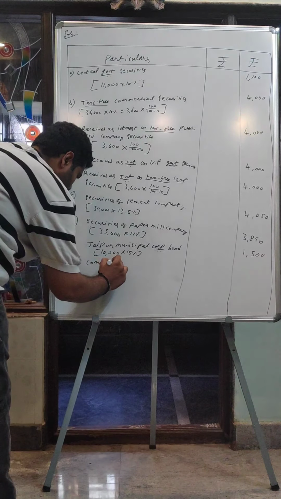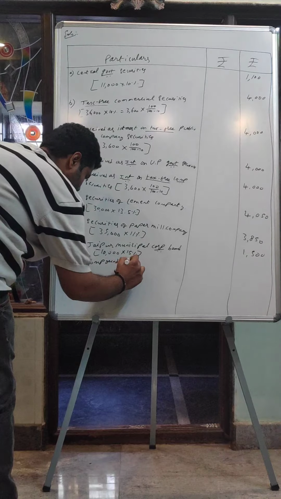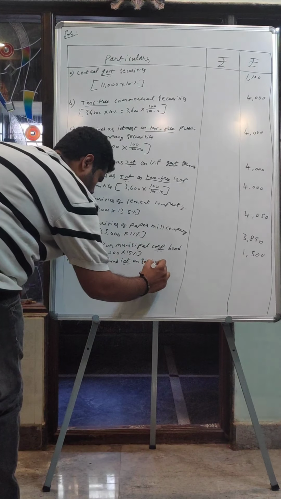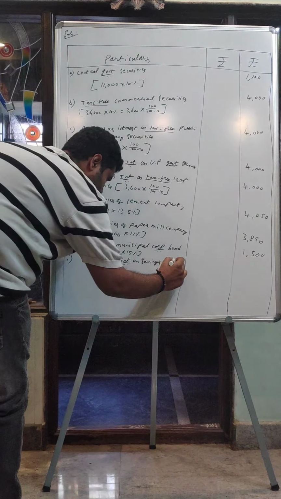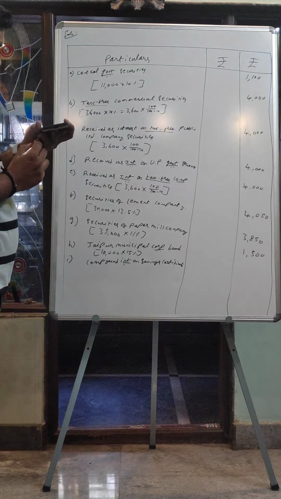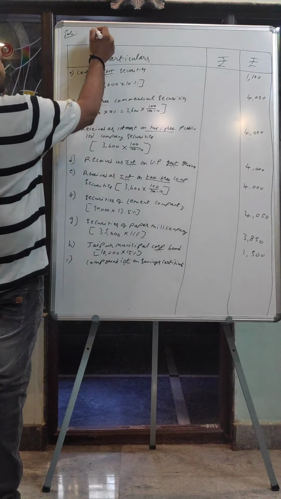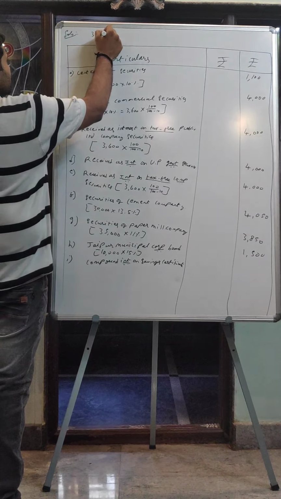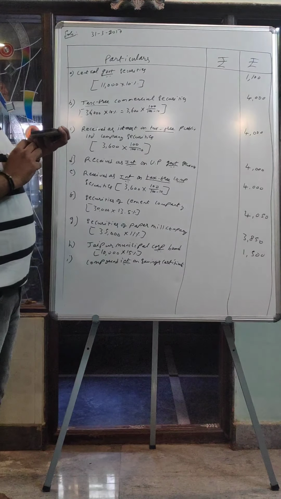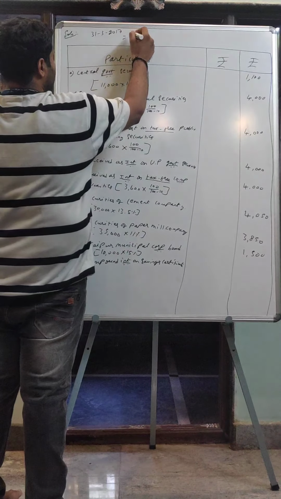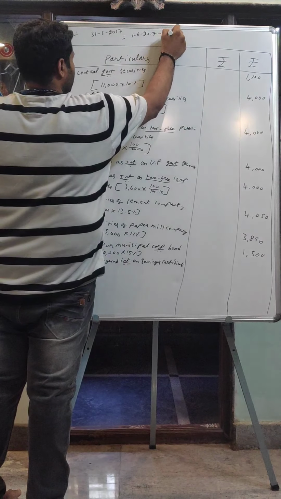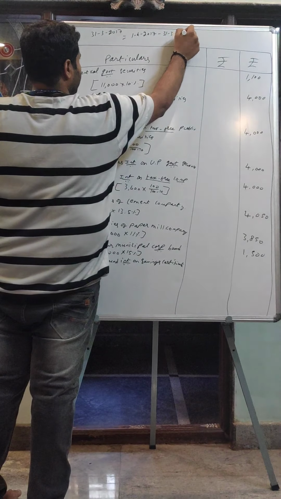Compound interest on savings certificate. So keep in mind, concentrate here. He has purchased on 31/3/2017. So for how many years we need to calculate? 31/3 means 1/4/2017 to 31/3/2018.